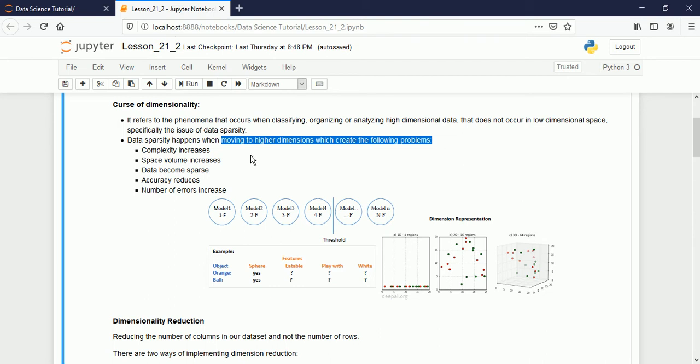Yes, it is right, but only up to a certain limit. After that limit, if you keep adding new features, it will act in reverse order. The complexity increases, the space volume increases, data sparsity appears, accuracy reduces and the number of errors increases. That you have to remember. This certain limit is called the threshold.